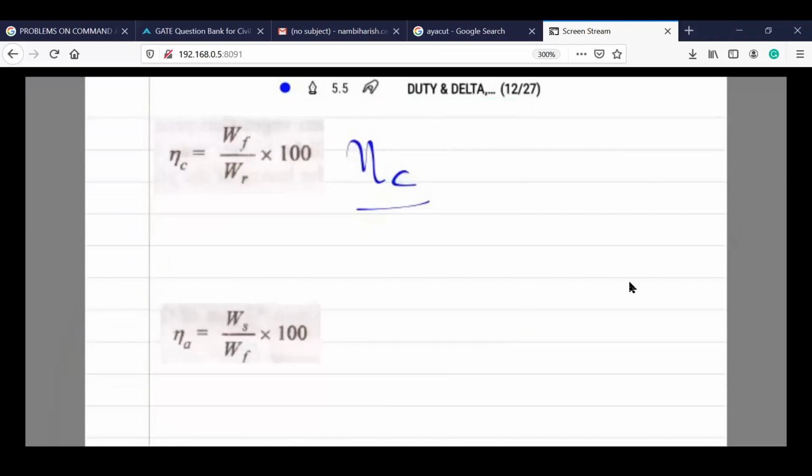Hope everyone is able to see this, right? So first is efficiency calculation. The first efficiency you know is conveyance efficiency.